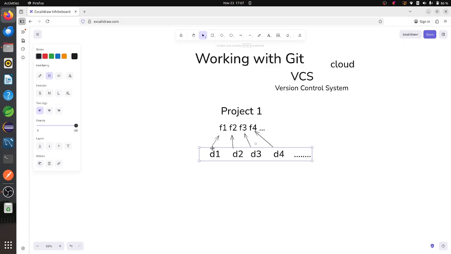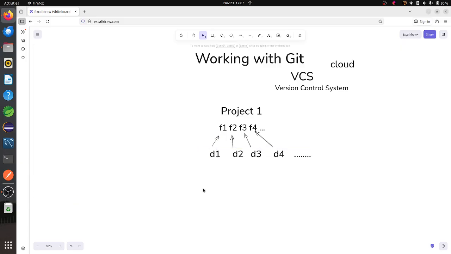If they want to do these developments, they have to maintain the code. They all need the same code. But if they take the same code and make changes in the same project, it will be a disturbance for the remaining persons.